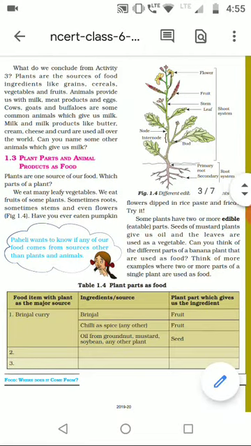So different plants have different parts, and for each plant we use a different part as food. For example, from the carrot plant we use the root as food, but we don't use the leaves of the carrot as our food. In this way we use whichever eatable parts are there in that plant as our food.